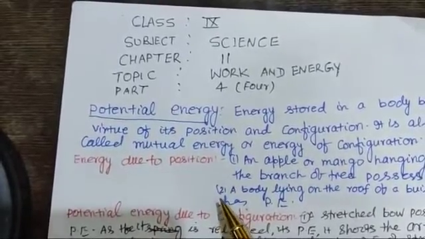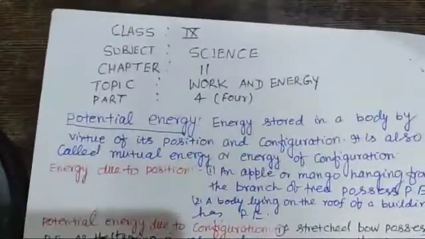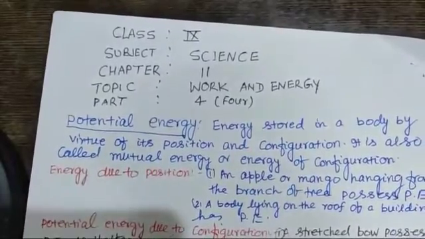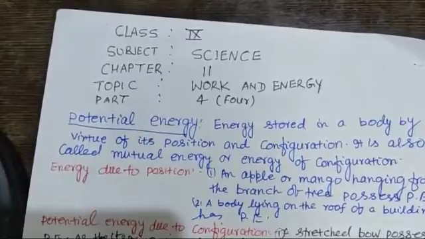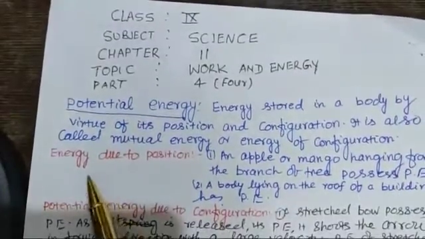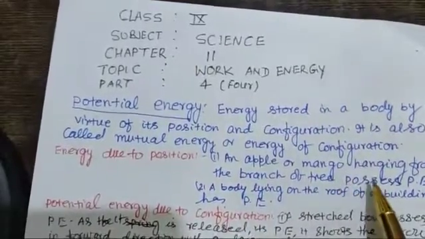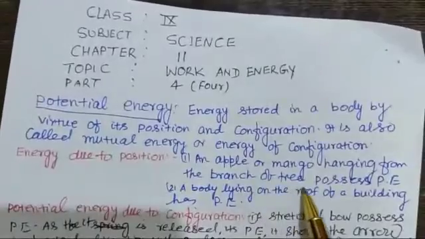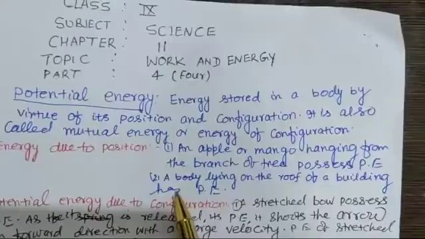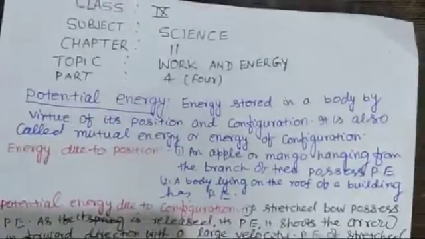mutual energy. Now remember, it may be noted that position refers to the height above the surface of the earth, and configuration refers to the arrangement or shape of the body. So we can see energy due to position. An apple or mango hanging from the branch of a tree possesses potential energy. Another example is a body lying on the roof of a building.